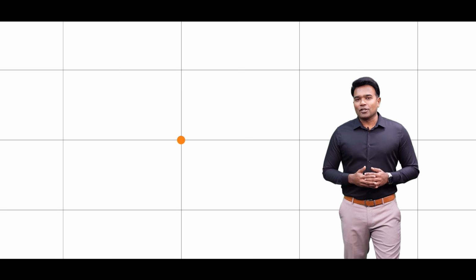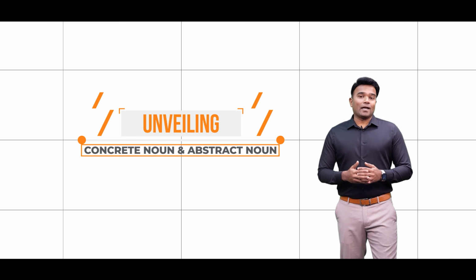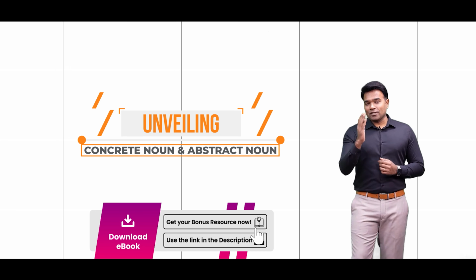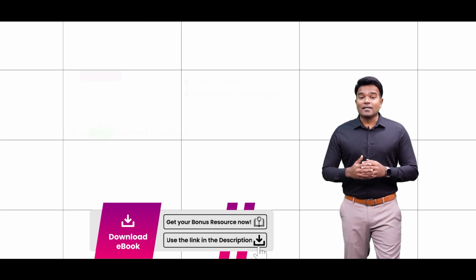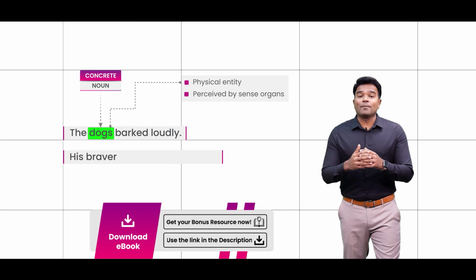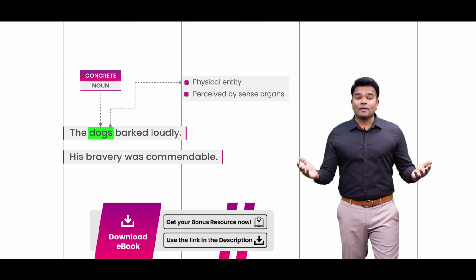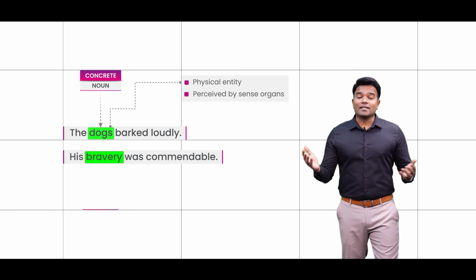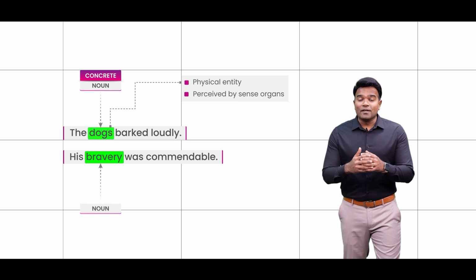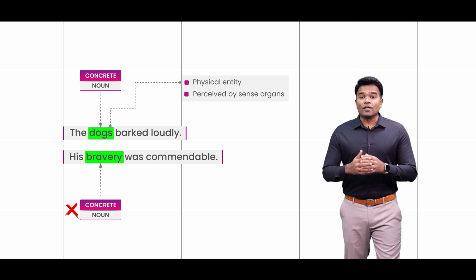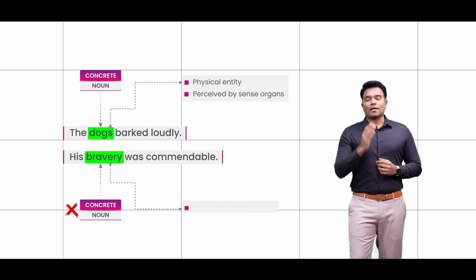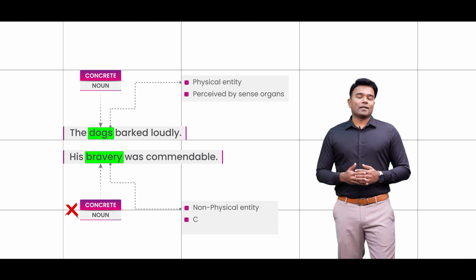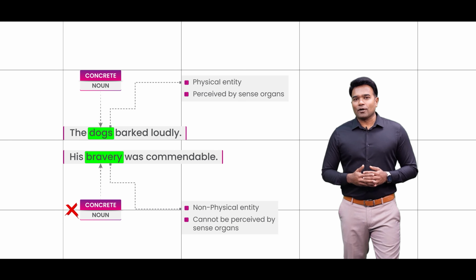This session being on the concrete nouns and the abstract nouns, what I now want you to be introduced to is the abstract nouns, and hence have a look at this sentence. His bravery was commendable. Here the word bravery is again categorized as a noun, but obviously we cannot categorize it as a concrete noun because bravery definitely is not a physical entity. Also, bravery is something that cannot be perceived by the sense organs.